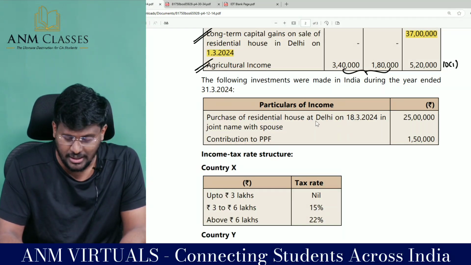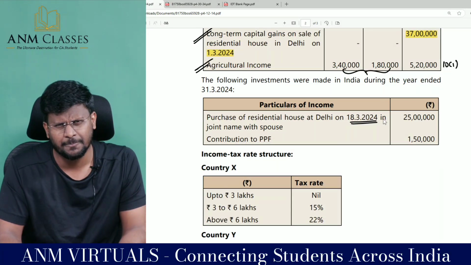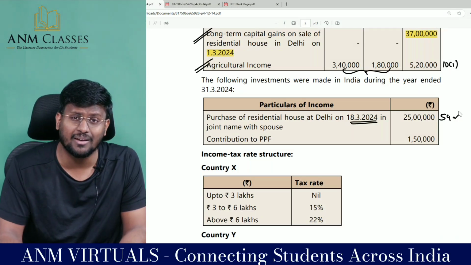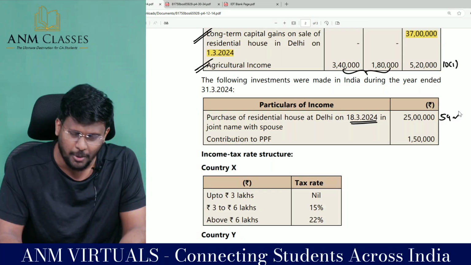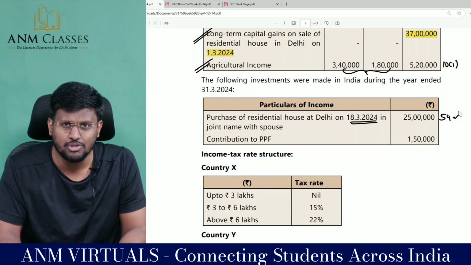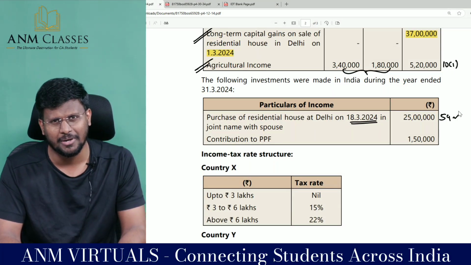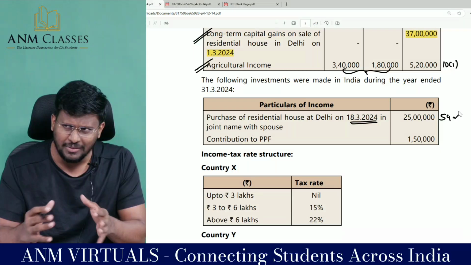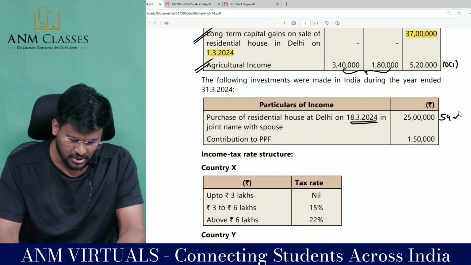Purchase of residential house at Delhi on 18/3/2024 in joint name with spouse. There is no restriction. You can enjoy capital gain exemption under section 54. Even though half of the house has been registered in the name of the spouse, the assessee is entitled to 100% exemption or deduction under section 54. Transfer of residential house property and investment in one residential house property in India. But if that long-term capital gain is up to 2 crore, the assessee is entitled for 2 residential houses.